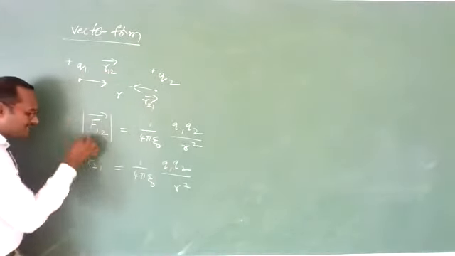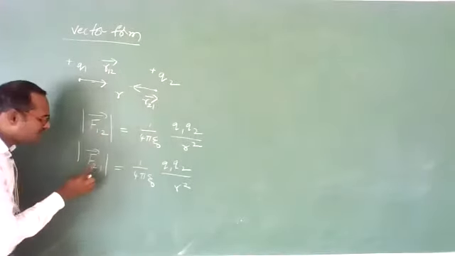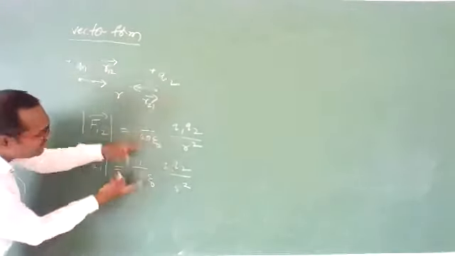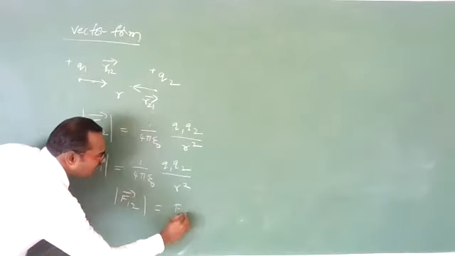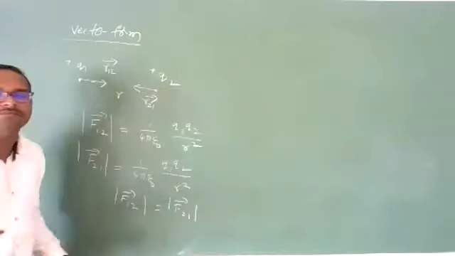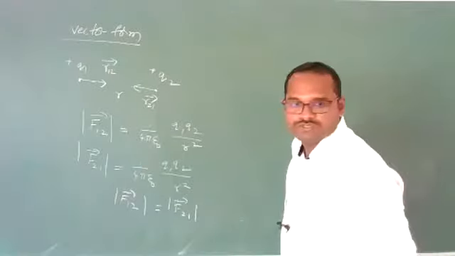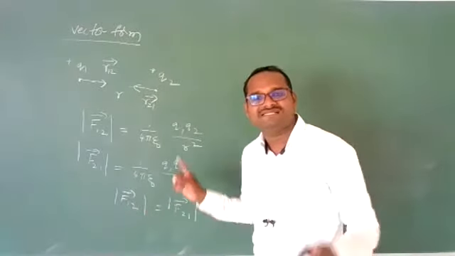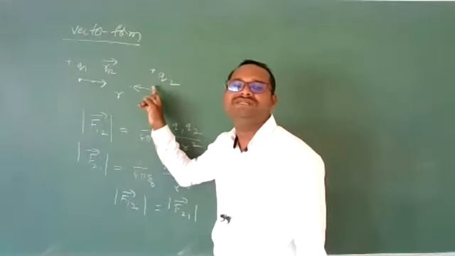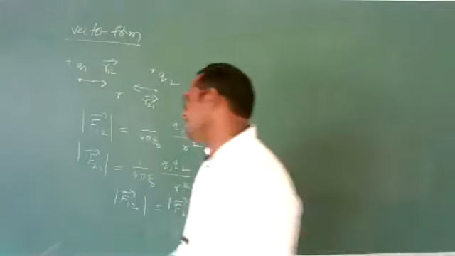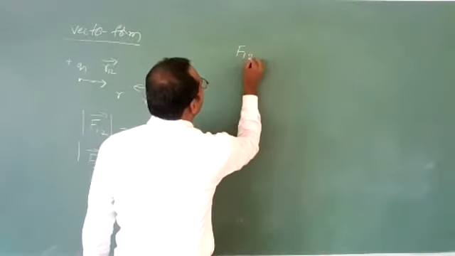So magnitude wise, force on first charge due to second charge and force on second charge due to first charge, magnitude will be same. F12 bar magnitude and F21 bar magnitude will be same, but there will be some difference in direction that we need to check. So magnitude wise, force on both the charges are equal. Q1 charge will exert some force on Q2 and Q2 charge will exert some force on Q1. Clear?